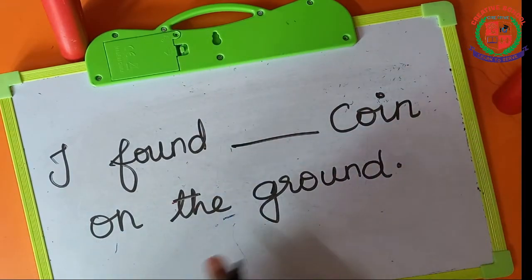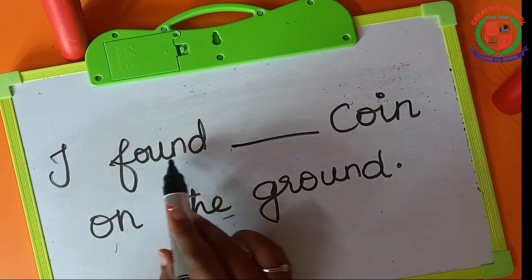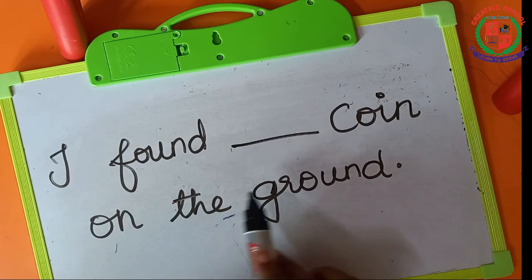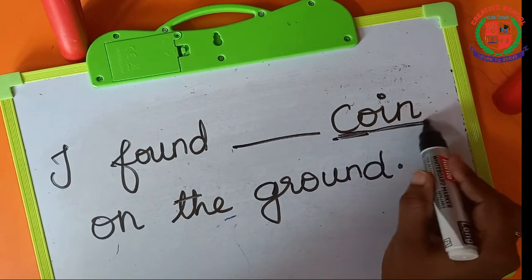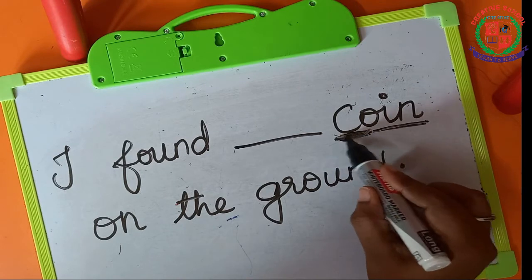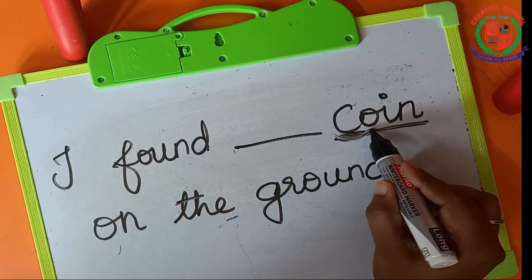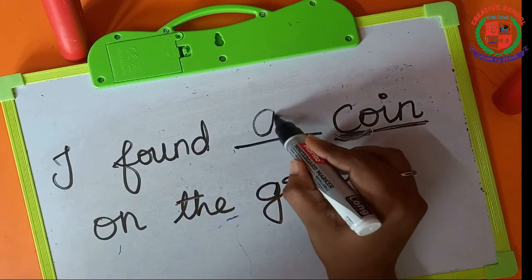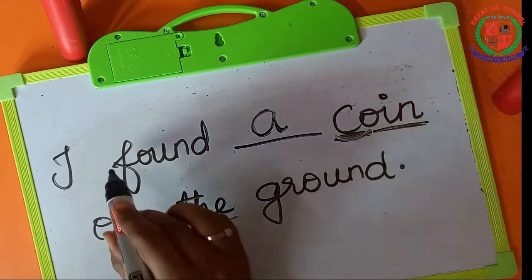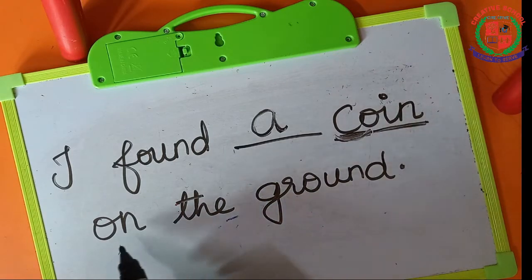Now shall we read the sentence? I found dash coin on the ground. See the word before the dash. What is the word? Coin. So we have to see the first letter, which begins with the consonant sound. So we have to write A. I found a coin on the ground.